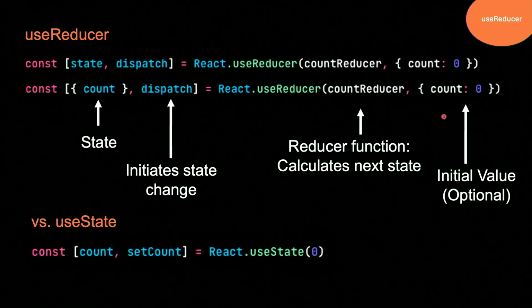They both take a default value. Most of the time when we're working with our useReducer, we're dealing with an object. I mean, 95% of the time, it doesn't have to be. We have a reducer function that we can pass in. You could do this inline, but most of us don't. And this function is going to calculate your new value. And then when it comes to destructuring, it's an array, and we have a value and a way to initialize your state change. So instead of a setter, it's going to be a dispatch.